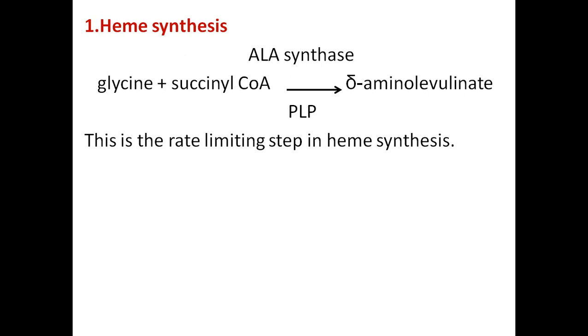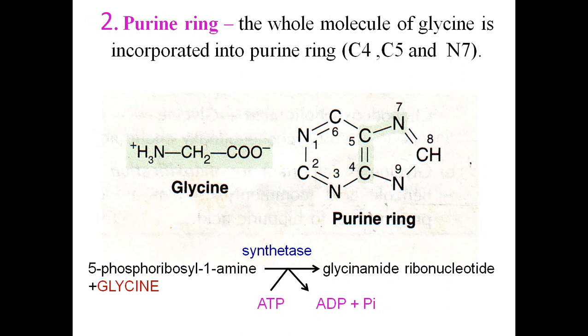So glycine is very essential for the synthesis of heme of the hemoglobin. During heme synthesis, in the first step itself glycine is required. So without the availability of glycine, the formation of delta aminolevulinic acid will not take place, and so heme synthesis will not take place. So this is the rate limiting step in heme synthesis.